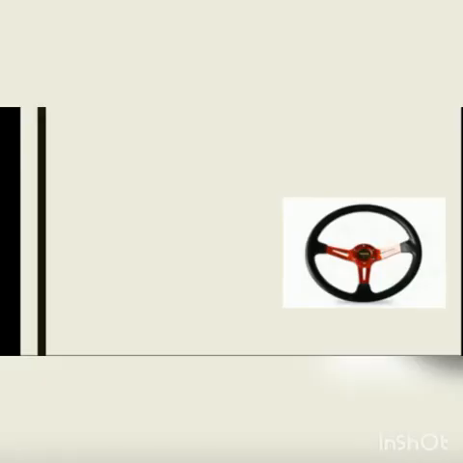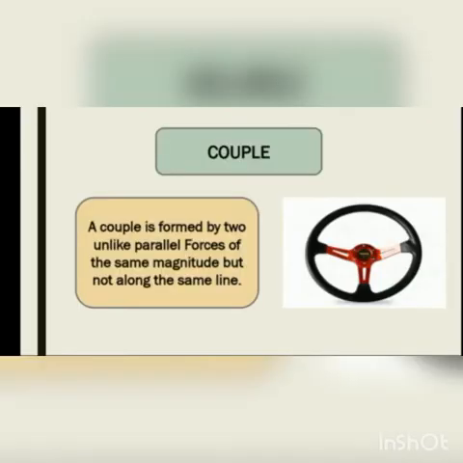Then comes the couple, which is formed by two unlike parallel forces of the same magnitude but not along the same line. For example, when a driver turns a vehicle, he applies a force that produces a torque. This torque turns the steering wheel, and these forces act on opposite sides of the steering wheel in equal magnitude but opposite direction, because push and pull is being applied on that steering wheel. So these forces form a couple.